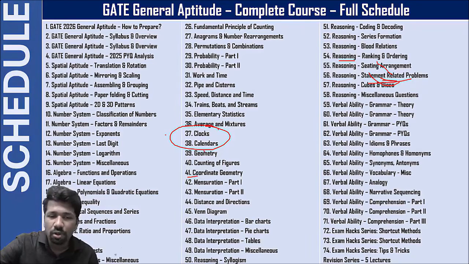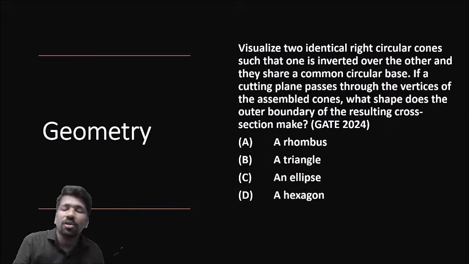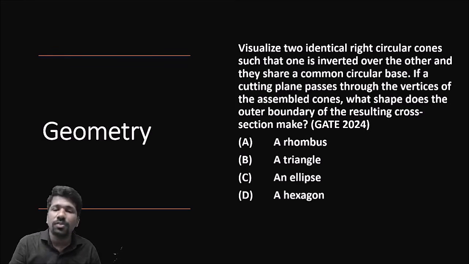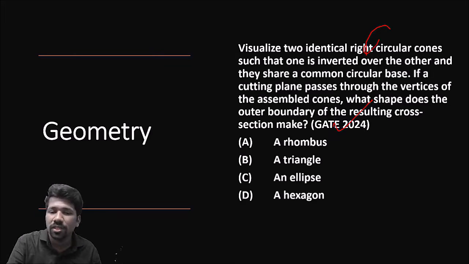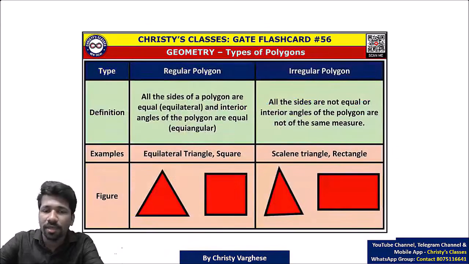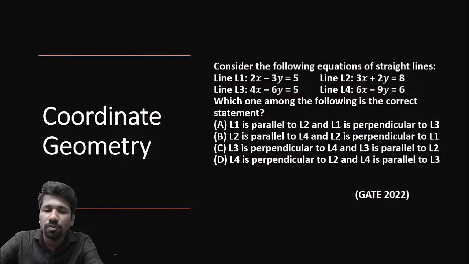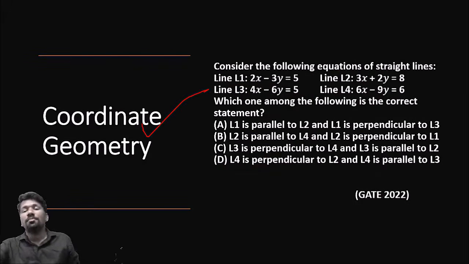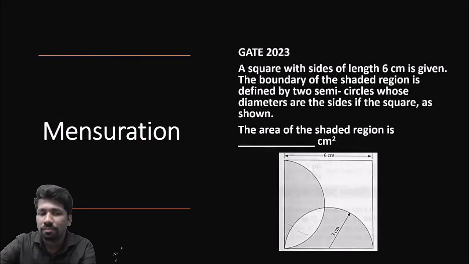Now another major unit is the geometry unit. All these chapters are in the geometry unit. In geometry there is 2D geometry, 3D geometry, counting of figures, circles, many of those things. In geometry 2024, this was a question. This is a 3D geometry question. Then in 2D geometry, parallel lines and transversal, polygons, different types of polygons, the formula of each; some of the formulas you should know about polygons, etc. And coordinate geometry is also important. In the last 2-3 years questions have been coming from coordinate geometry. So coordinate geometry will also be discussed in a separate lecture.